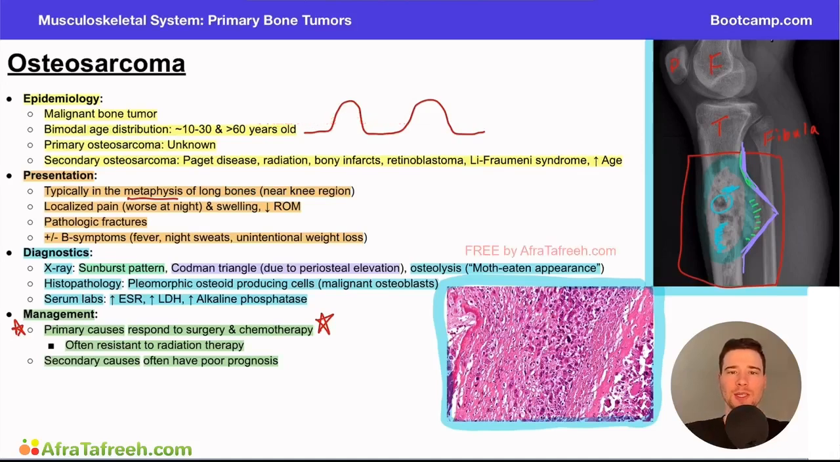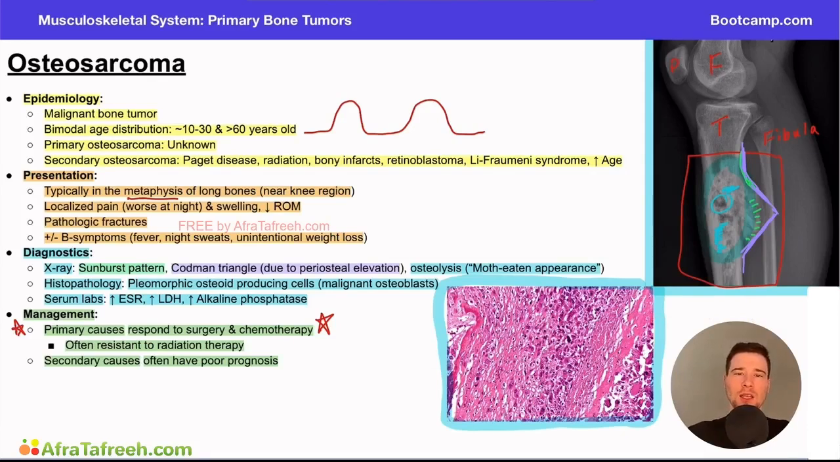So a possible question they could ask you for this condition includes something along the lines of an 18-year-old patient presents to the ED with distal thigh pain for the last several weeks. The pain is progressively worsening and affecting his ability to sleep comfortably at night. On physical exam, there's tenderness and swelling around the affected area. The question could then ask which of the following imaging modalities would be the most appropriate to work up this patient's chief complaint.